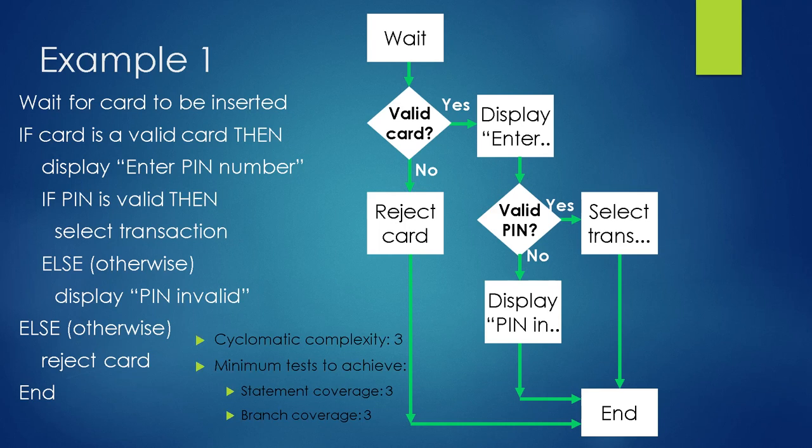Okay. Now we are going to calculate the statement coverage for this particular problem. As this is a nested if condition problem, nested if means the second if starts before the first if completes.